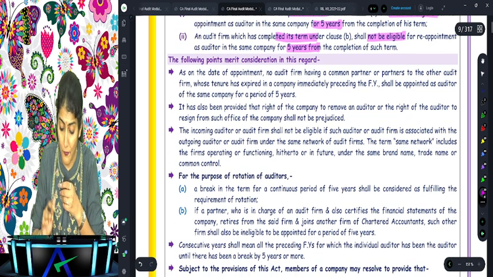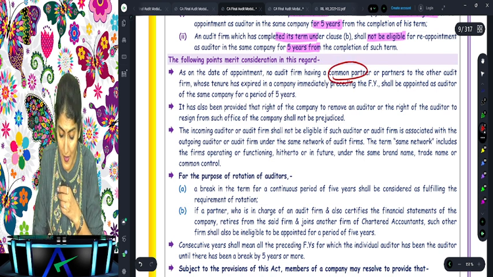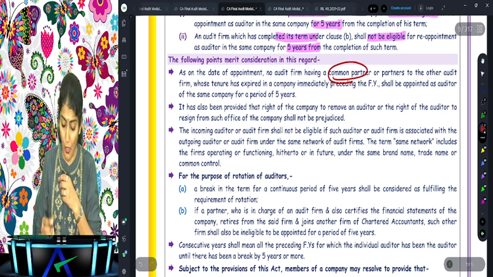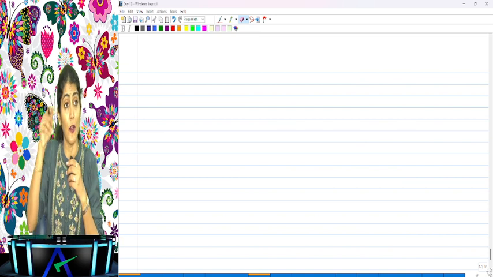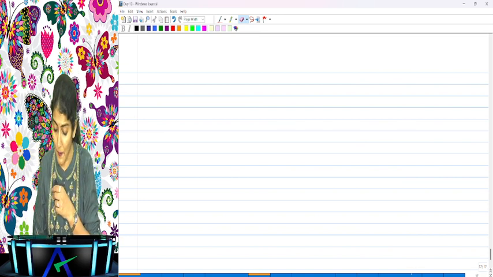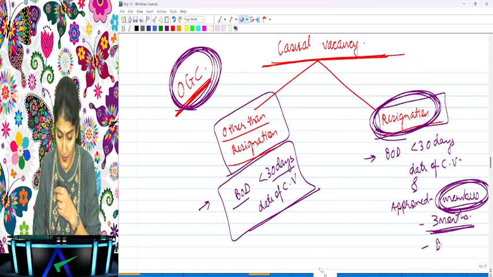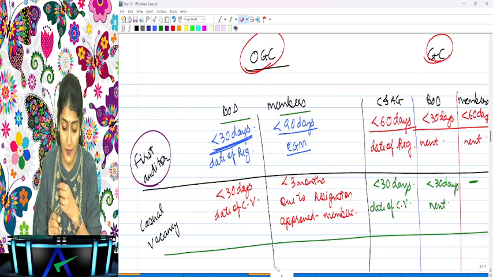Right. Then audit firm, no audit firm having a common partner can be appointed. Right, common partner, can that firm also be appointed? No, rather we said network firm also cannot be appointed. Right, so Sparkle, he is an auditor on 3 companies. No, we said, right, that he is a partner in 3 companies.